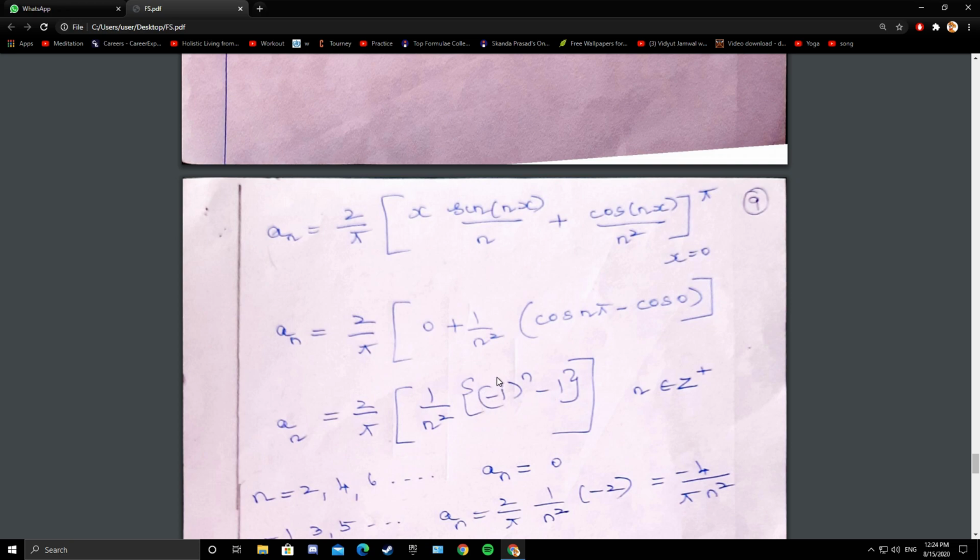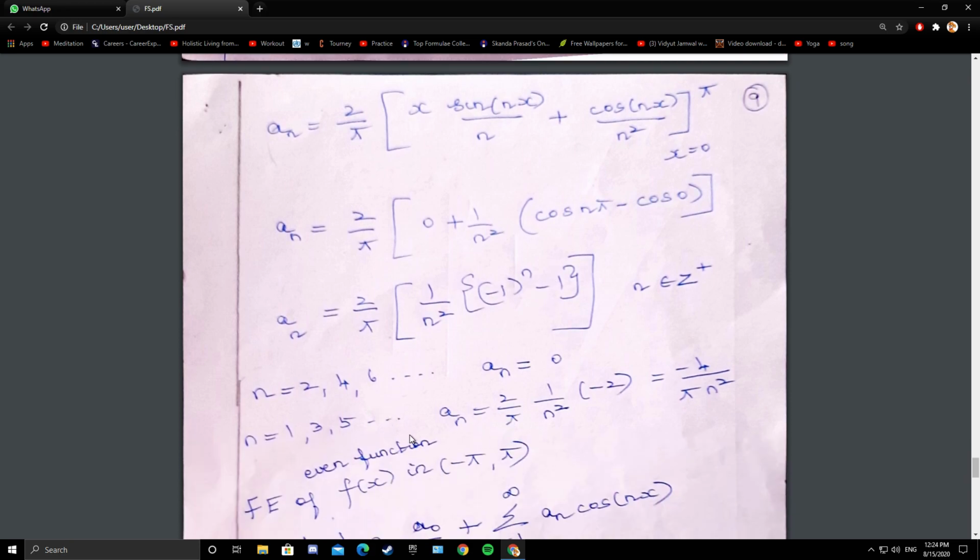And whenever you have the bracket combination minus 1 whole power n plus or minus 1, you should discuss the odd and even cases. So if n is even, minus 1 whole square is 1. So 1 minus 1 is 0. So if n is even, a n is 0. If n is odd, minus 1 whole power 1 is minus 1. So minus 1 minus 1 is minus 2. So if n is odd, the bracket term is minus 2.